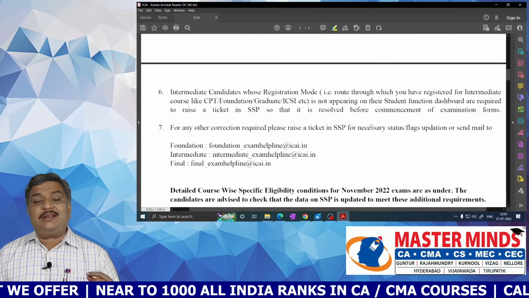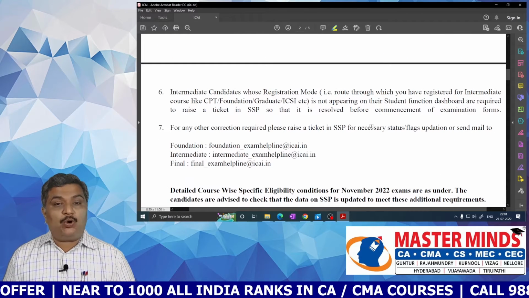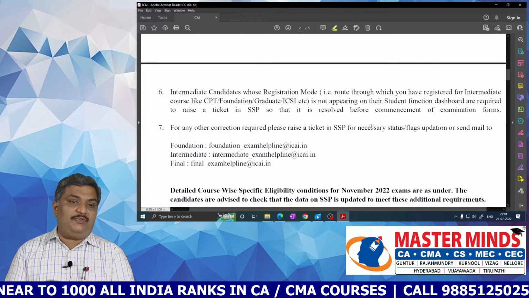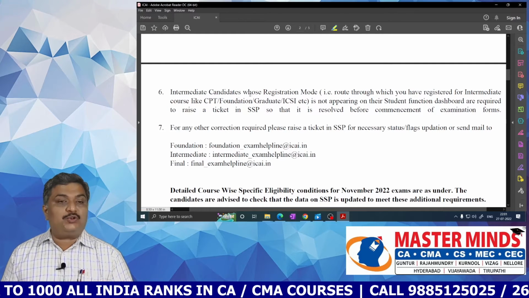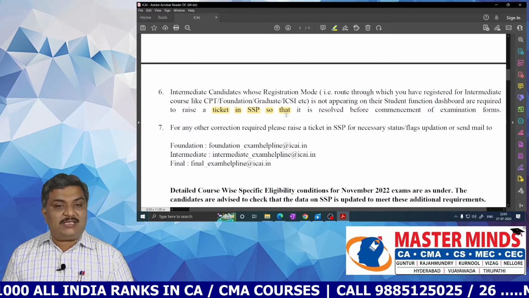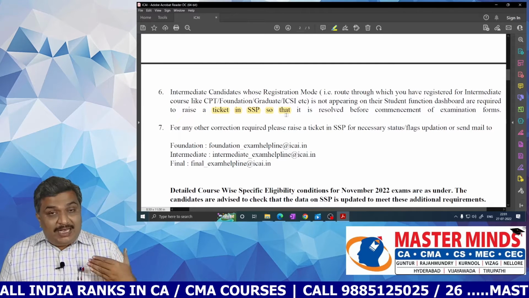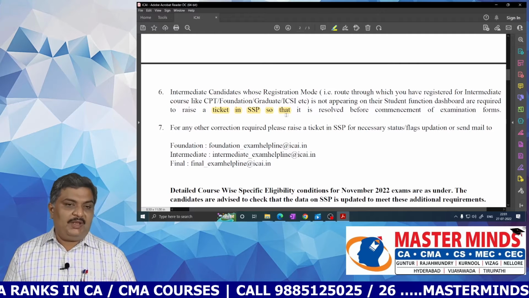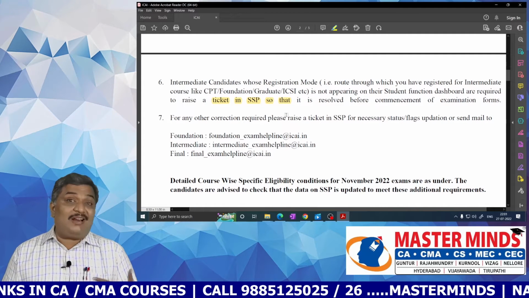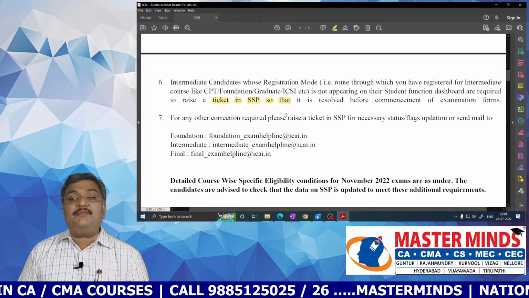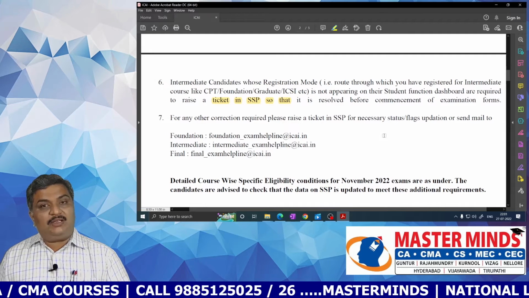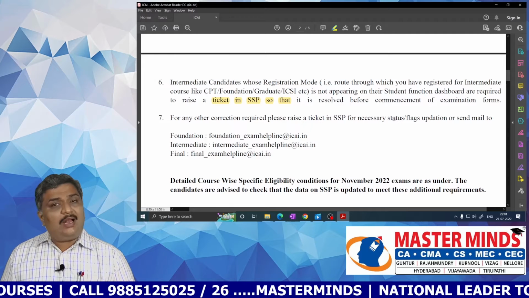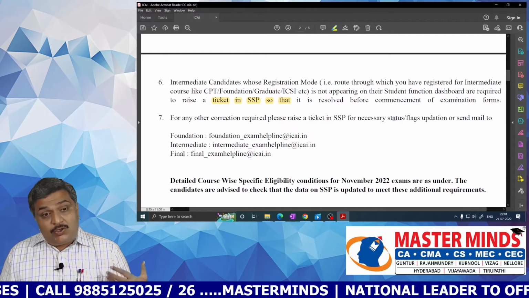Intermediate candidates whose registration mode is not appearing in the student function dashboard of the SSP portal have to raise a ticket in SSP so that things are resolved before the commencement of examination forms. And if you feel that any correction is required, you have to raise a ticket in SSP for the necessary status or flags updation. Or you can also send a mail.